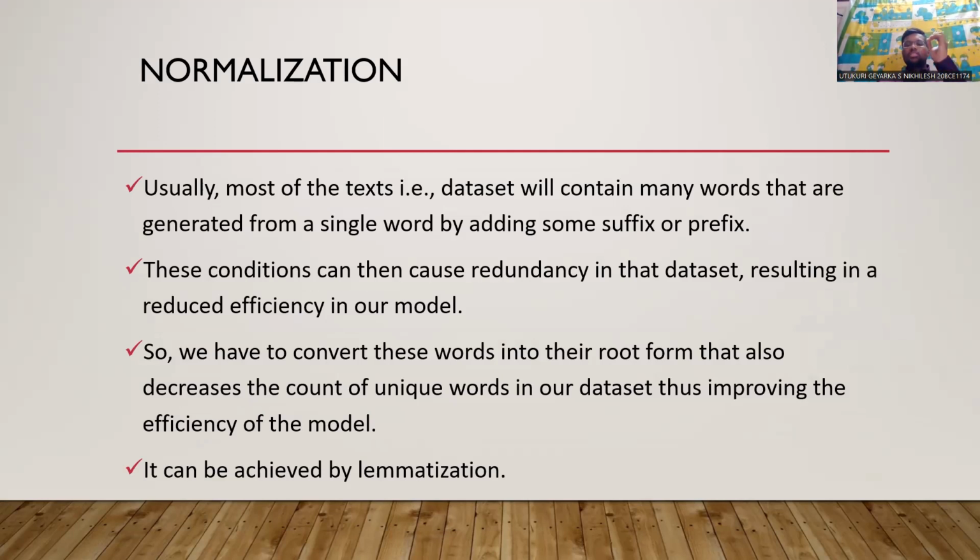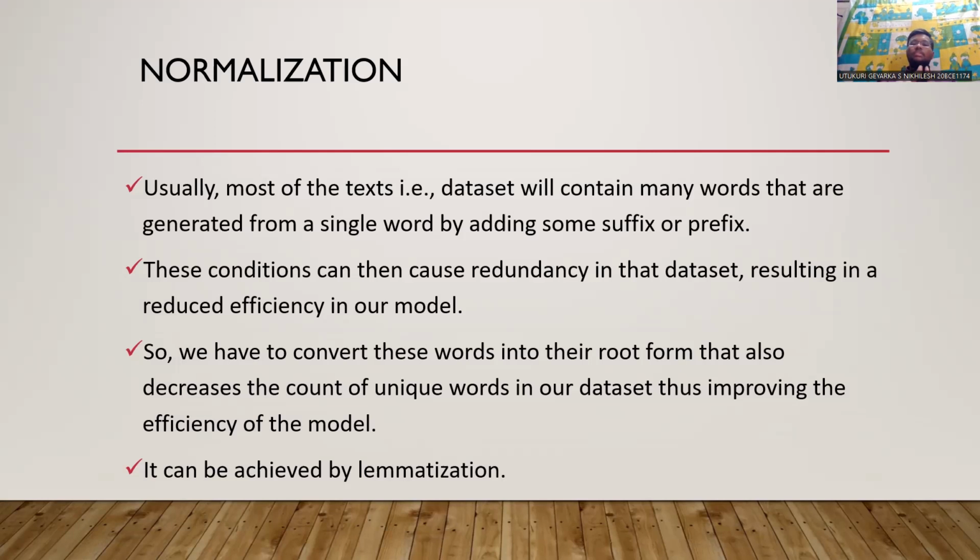So these conditions may cause redundancy in the data set, which may give false results if taken to pre-processing as such. So in order to reduce those, normalization is implemented, where these words are converted into their root forms. That is the general word, so that it decreases the count of unique words in our data sets, thus improving the efficiency of the model and also reducing the redundancy of the data set.